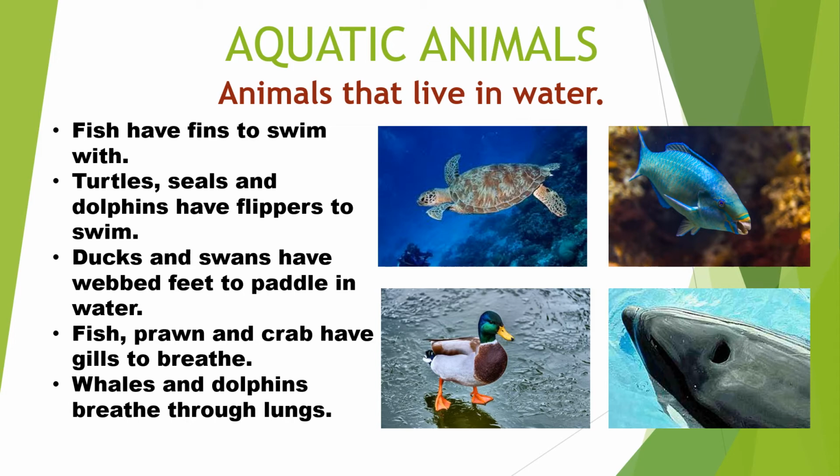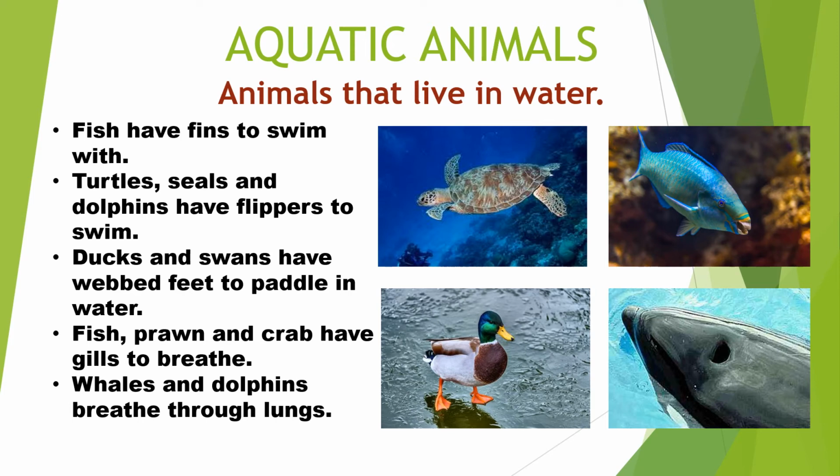So when they want to breathe out, they come out to the surface of the water, and they breathe out through this blowhole, and this blowhole has water on top of it. So when we see them, we see that they're taking out water, but actually they're not taking out water from the blowhole. They're actually releasing the carbon dioxide, and the water on top of it blows out. So this is how whales and dolphins breathe. They breathe through lungs by following this process.